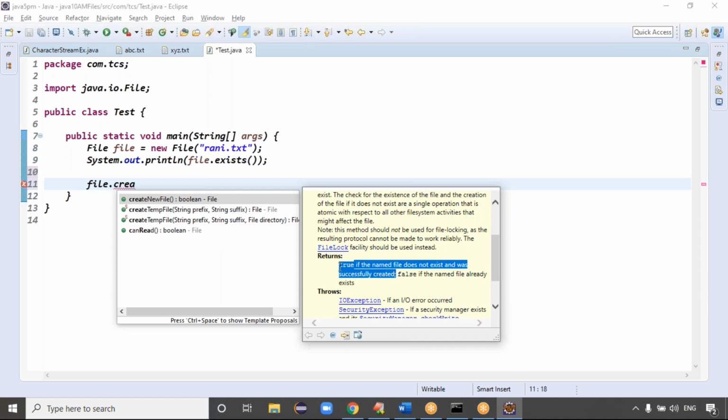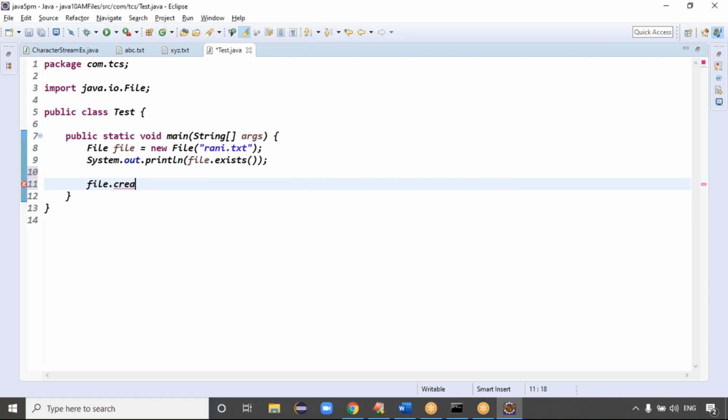Guess what createNewFile returns? The return type is a boolean, guys. If true means what? The file is successfully created. False means what? The file is not created, because the file name already exists. Exactly.